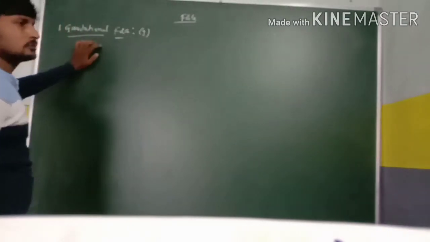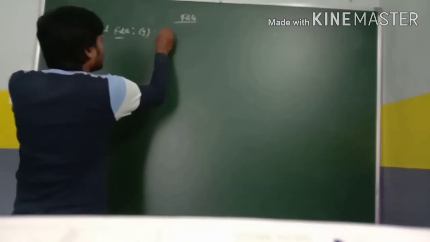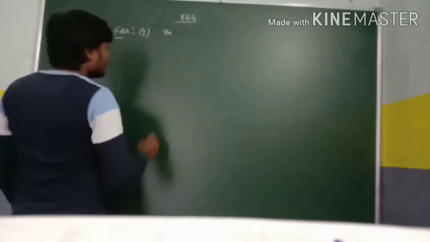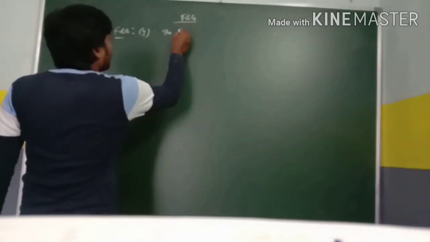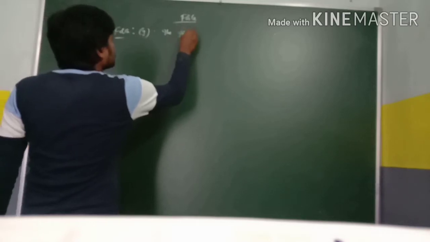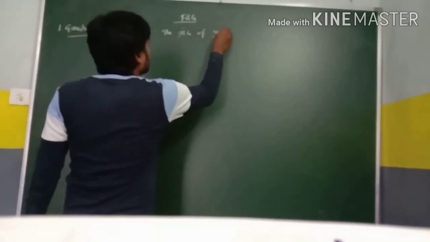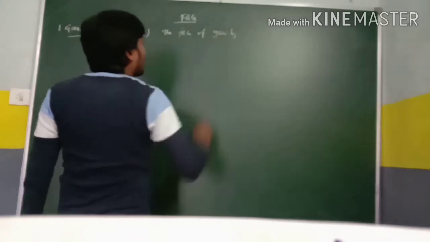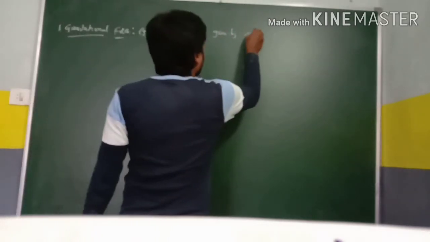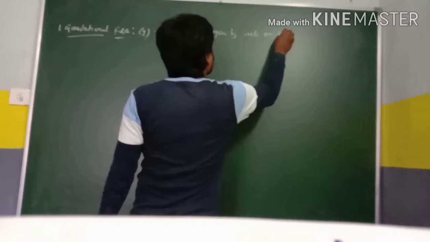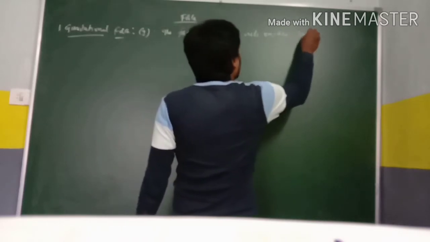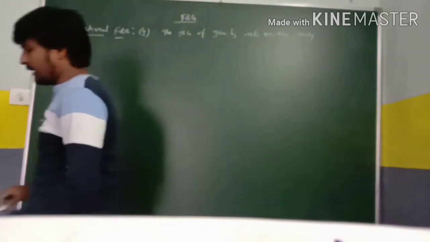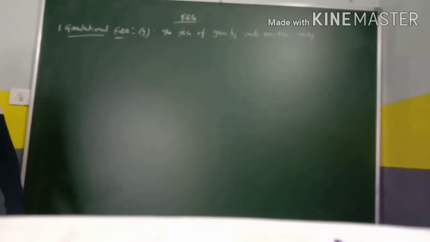So gravitational force can be defined as the force of gravity that acts on a body.